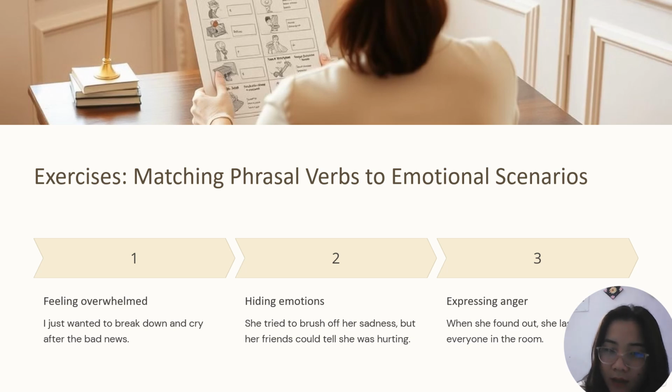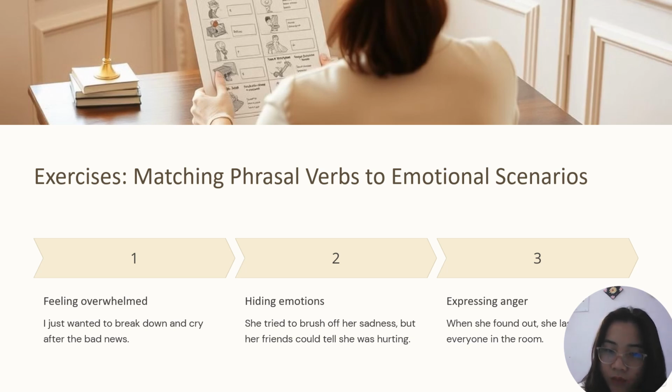So exercise, matching phrasal verbs to emotional scenarios. Feeling overwhelmed. I just wanted to break down and cry after the bad news. So this is emotion, connecting with it. Hiding emotions. She tried to brush off her sadness, but her friends could tell she was hurting.